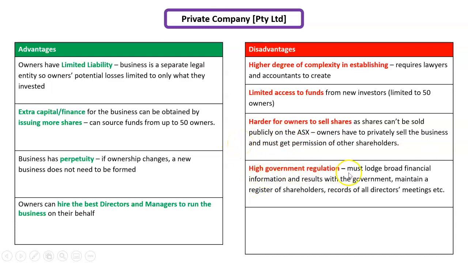There's high government regulation. You've got to lodge a lot of financial information and results with the government. So register as shareholders, what happens at directors' meetings, and so on. You've got to tell the government that.